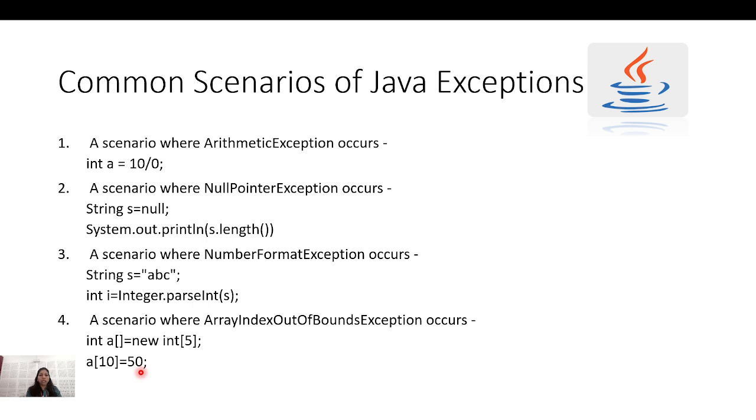So what are the common scenarios of the Java exceptions? I have listed this out. A scenario where an arithmetic exception occurs, that is the divide by zero. If I'm dividing a number by zero, that is the arithmetic exception.